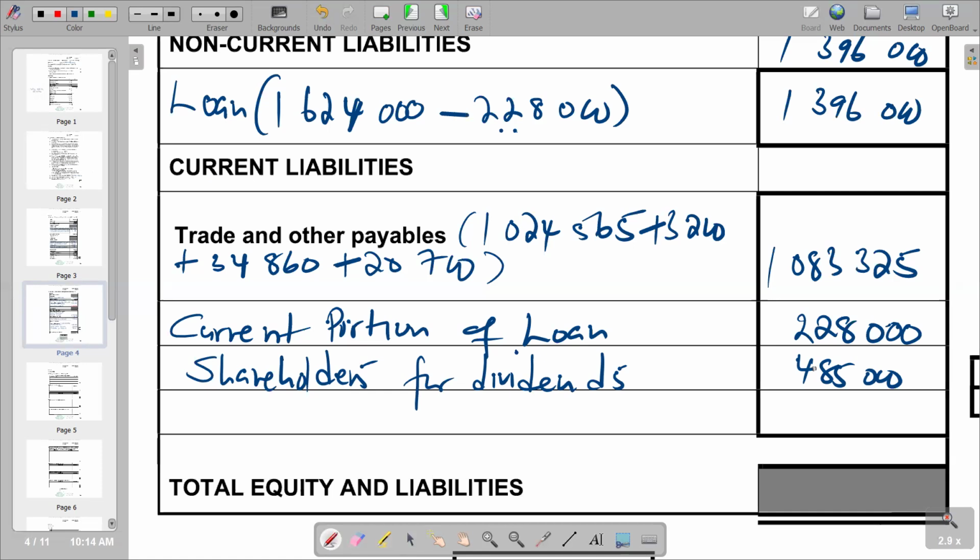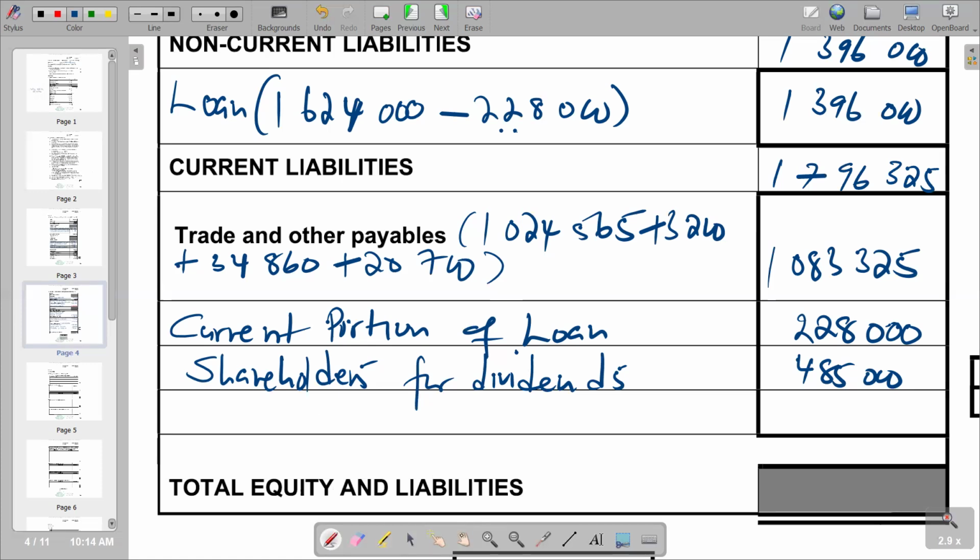And then from that, we can now add to get the total for our current liabilities, whereby we add all what we have here to get the total that is supposed to come here, our total for current liabilities. So if you add, you're supposed to get 1,796,325. So basically, that's what we have in that part.